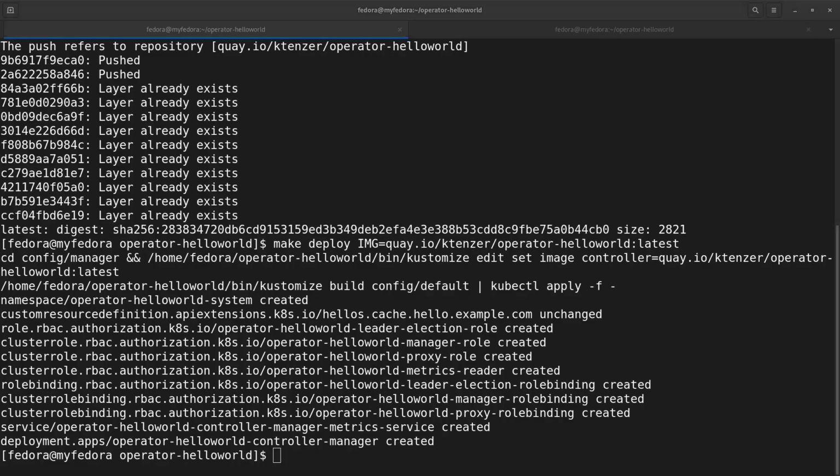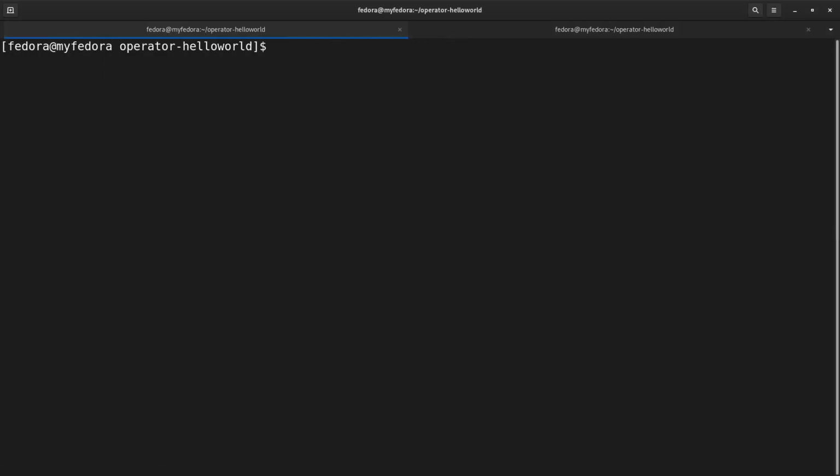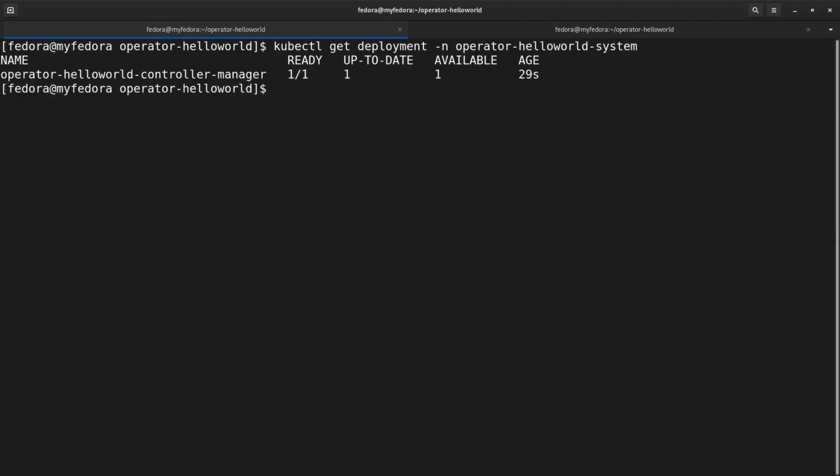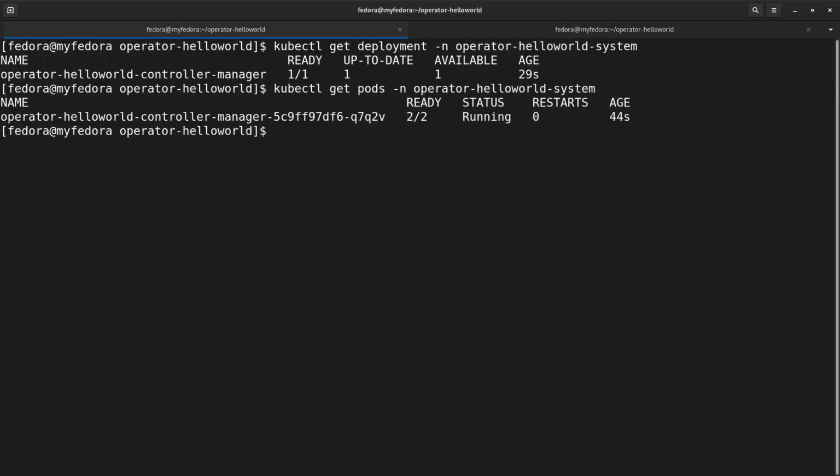Now, the next thing we can do is look and see what that deployment looks like. We can come over here and make sure it's deployed. There we see we actually have a controller manager. It's ready, it's up, there's a pod running. We can also get the pods, which we're going to need, to be able to query the logs of that pod. So we got pods here, and as we can see, we've got the running pods.